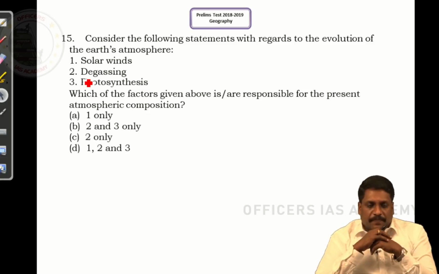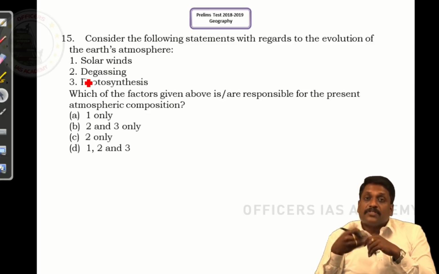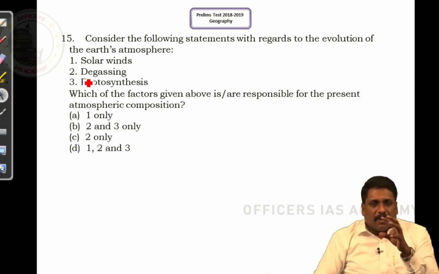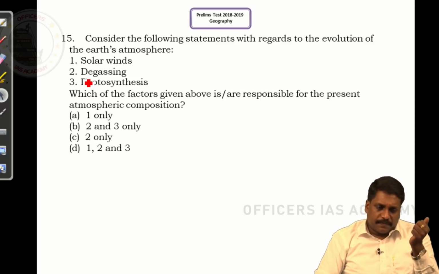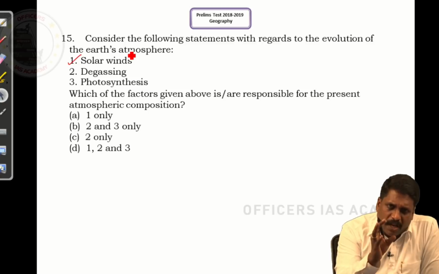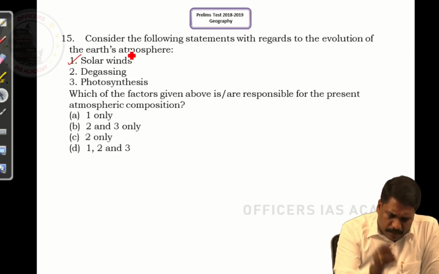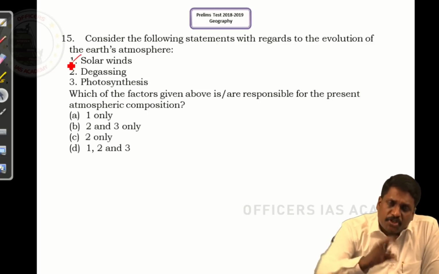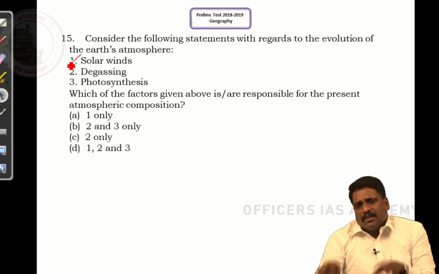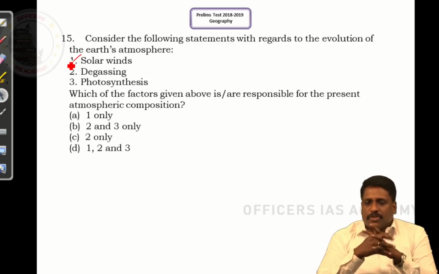Now question number 15. Consider the following statements with regard to the evolution of Earth's atmosphere. How exactly did the Earth's atmosphere evolve over a period of time? Solar winds, they say. The only thing is that we have to understand whether the solar wind or any other feature given here has any role in changing the composition of the atmosphere in general. See, solar wind played a very important role in modifying the composition of the atmosphere.